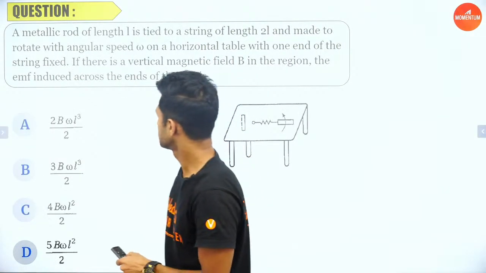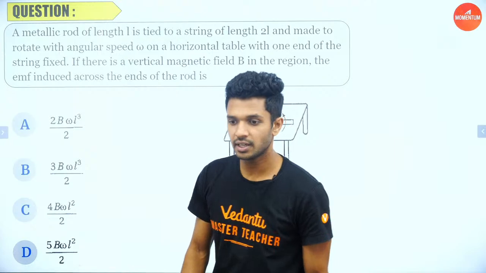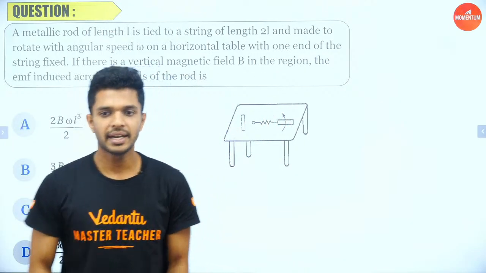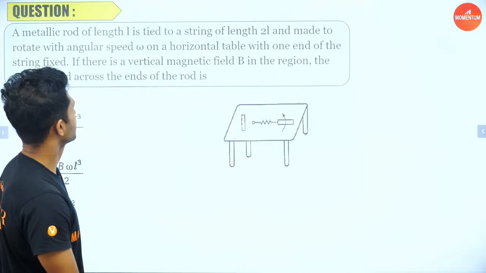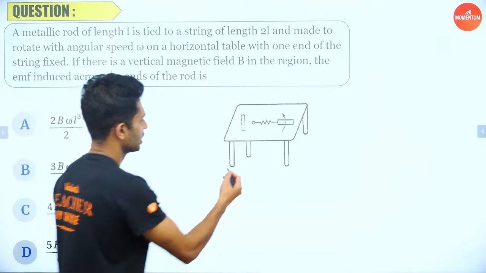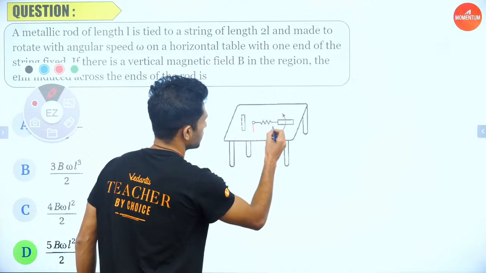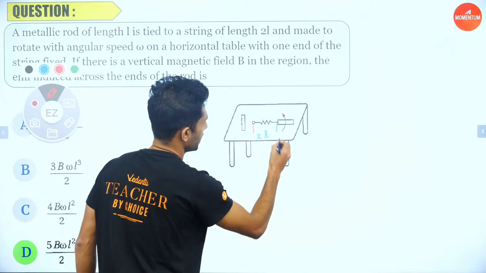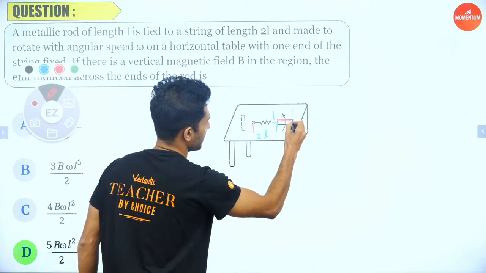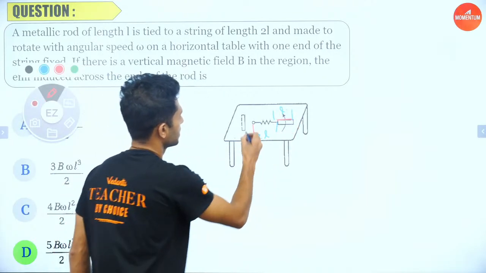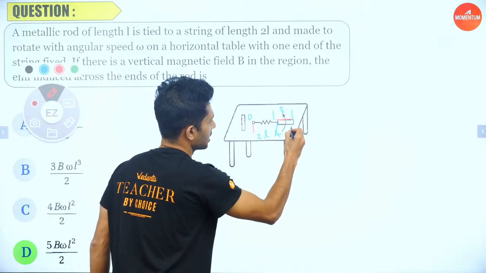Okay, moving on. This is a very beautiful question. A metallic rod of length L is tied to a string of length 2L. So let us start writing along with the question. Let's mark. So this length is given as 2L. This rod is having a length of L. Let's mark the points O, A, B.